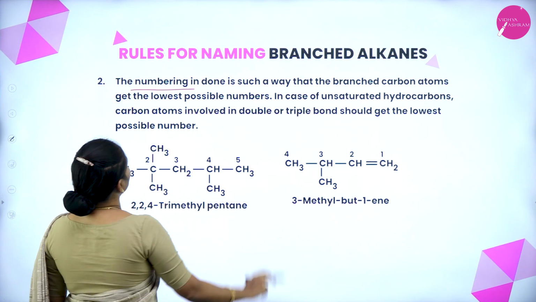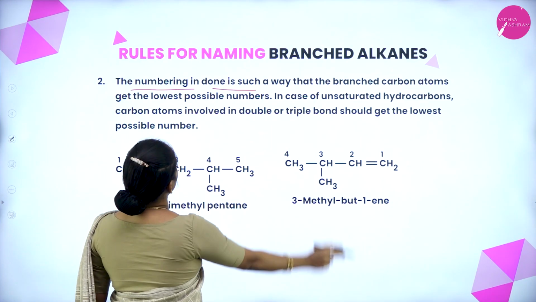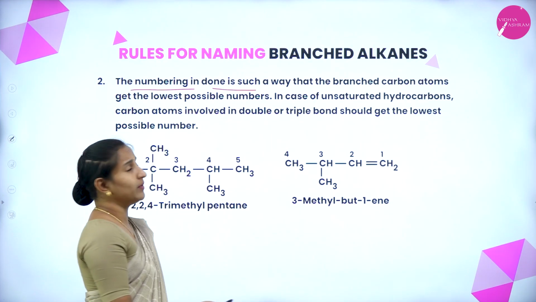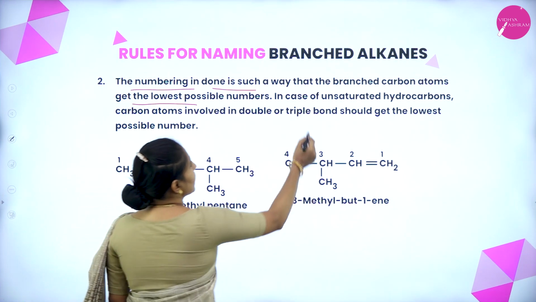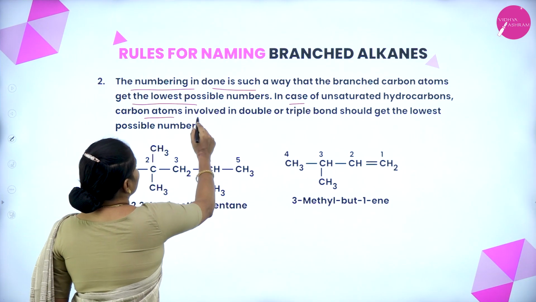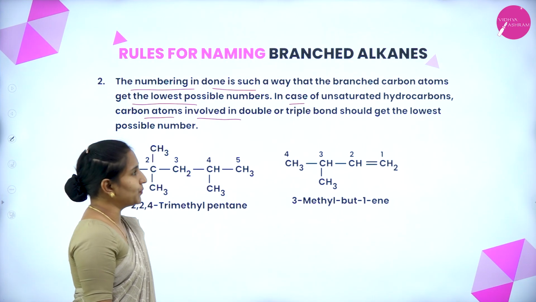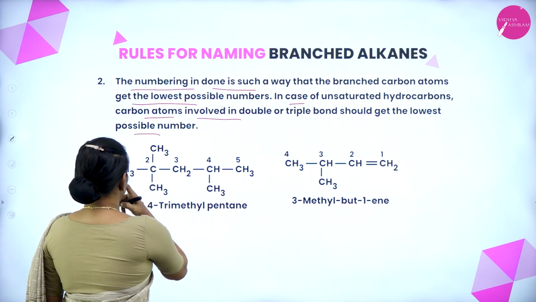The numbering is done in such a way that branched carbon atoms get the lowest possible number. In the case of unsaturated hydrocarbons, atoms involved in a double or triple bond should get the lowest possible number.